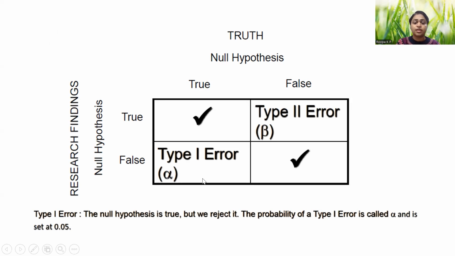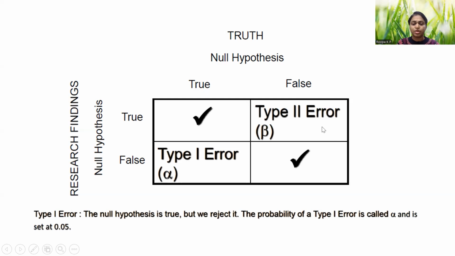But then there are two types of errors that come out of it, that is type 1 or the alpha error, and type 2 or the beta error. Type 1 error is when the null hypothesis is true and we reject it, and type 2 error is when the null hypothesis is false and we accept it.